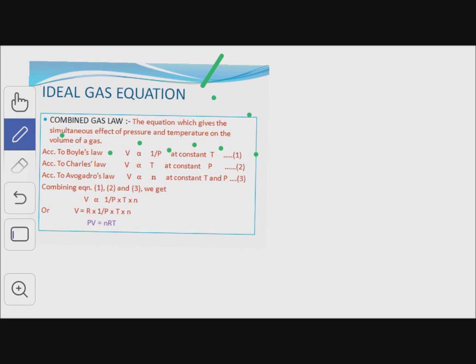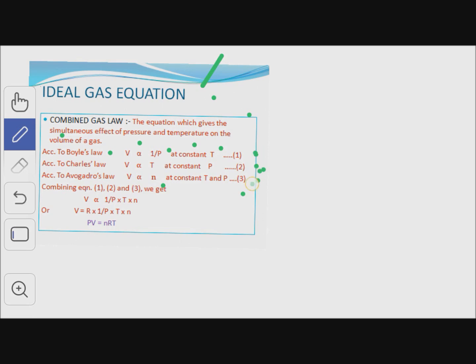This is equation number 1. It means when we increase the volume, the pressure of the gas decreases at constant temperature.